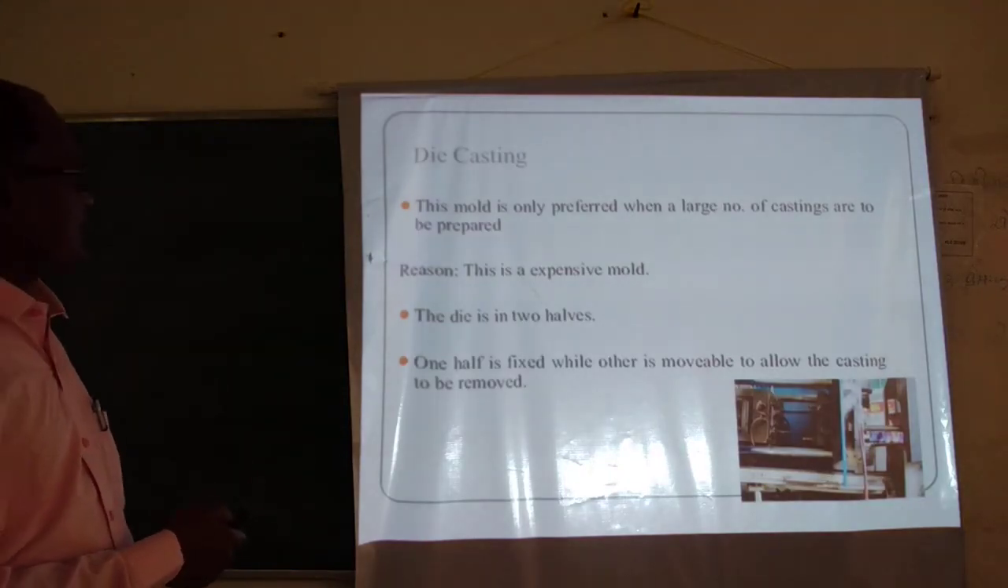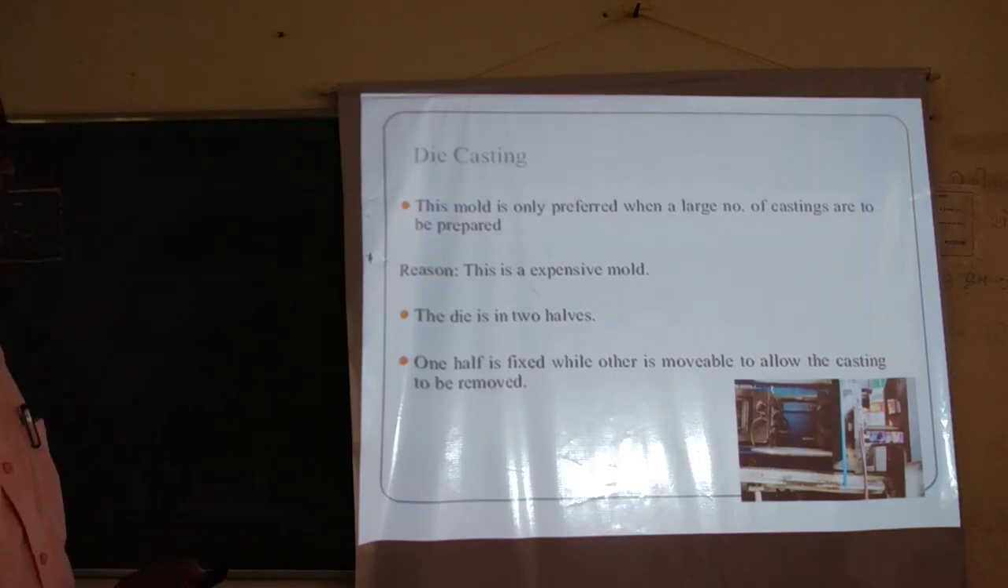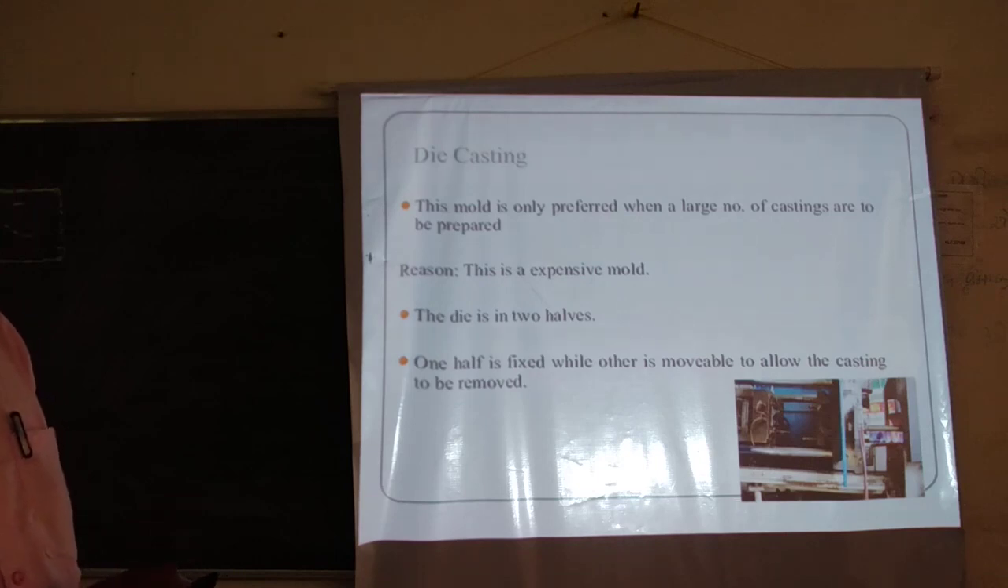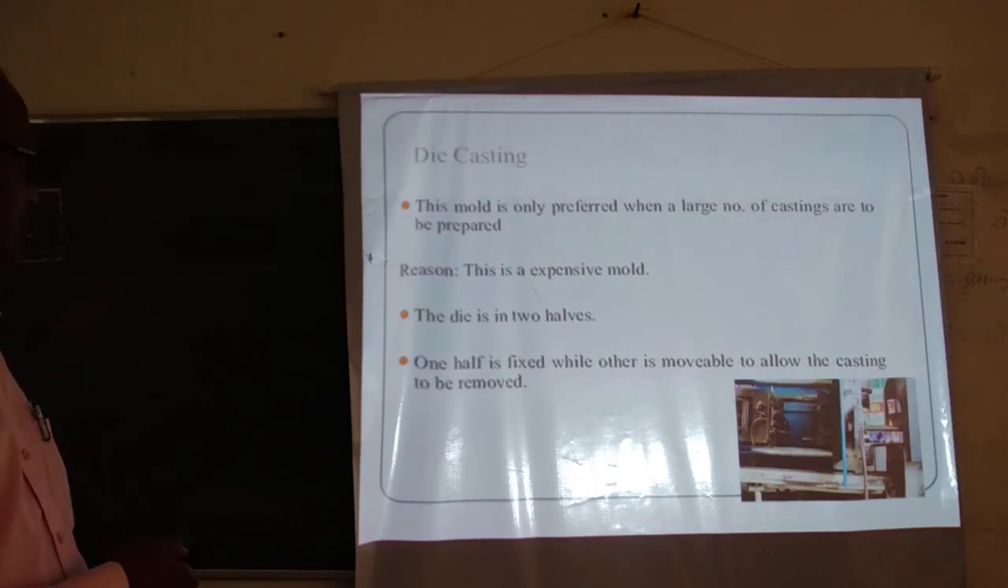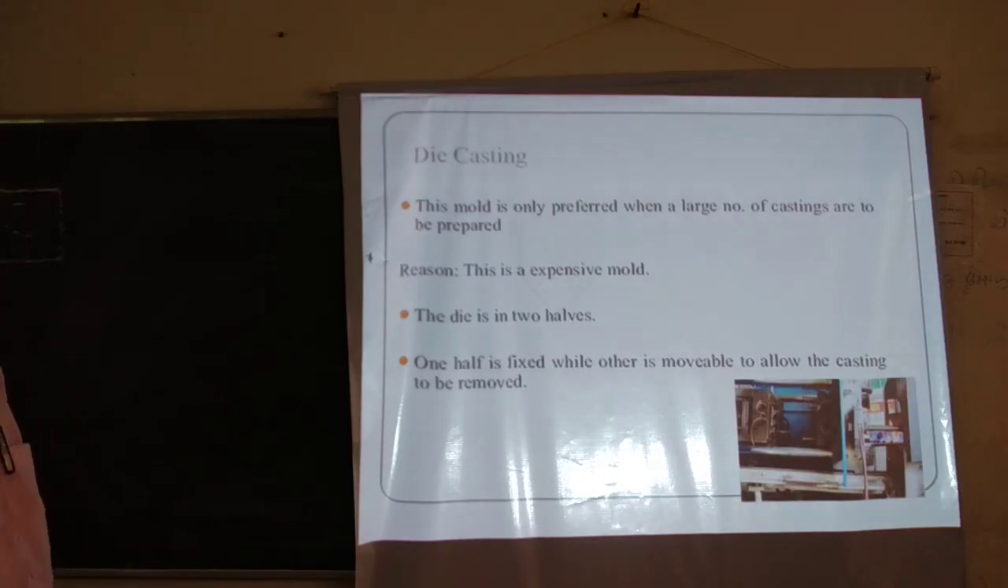Now, when do we prefer die casting? When a large number of castings are to be produced, die casting is preferred. For a large rate of production, when you require more quantity, die casting is preferred. Why? Because the cost of metal is more, and manufacturing a die from the metal is also costlier. So that is why it is an expensive process.